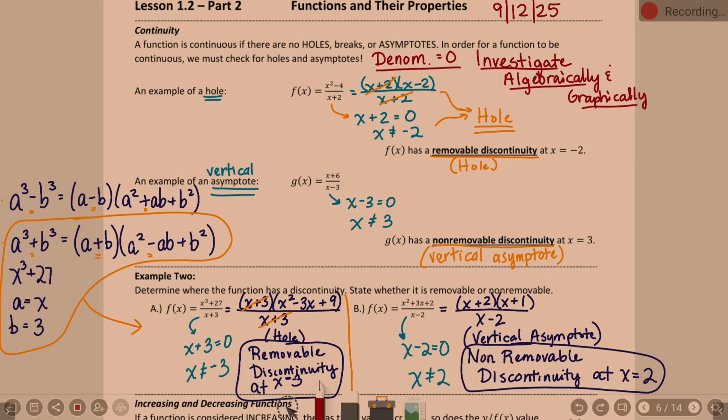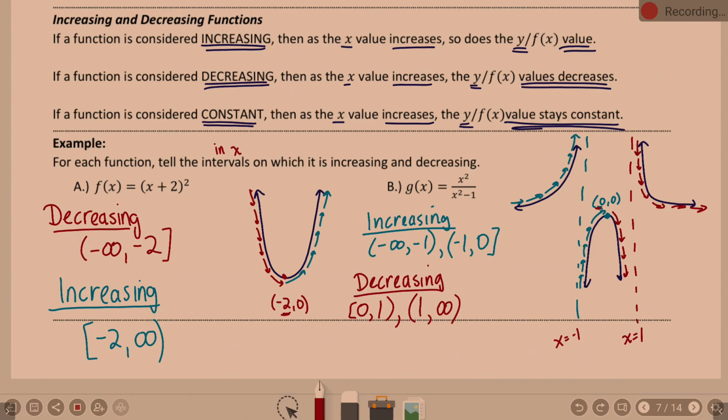When your denominator equals 0, there's either a hole or a vertical asymptote. If there's a factor that can cancel, it's a hole or a removable discontinuity. If there's not a factor it can cancel with, it's a vertical asymptote or non-removable discontinuity. And then we reviewed increasing and decreasing. I say reviewed because that was the beginning of the year in Algebra 2. Just remember to use your x values to write those intervals.